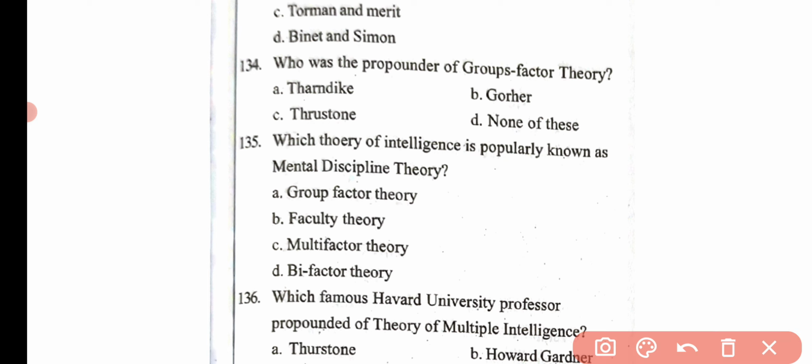Then the next question is, who was the propounder of group factor theory? Option A Thorndike, option B Gotther, option C Thurston, and option D none of these. Here the correct answer is option C, that is Thurston.